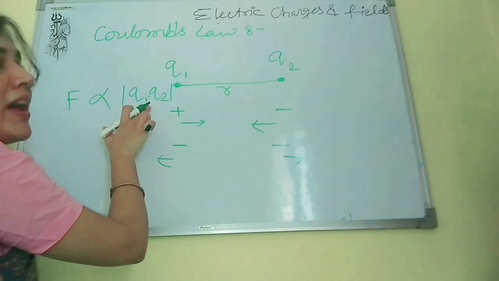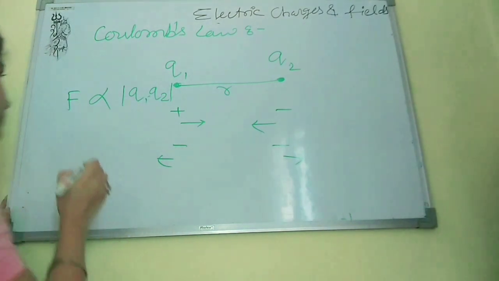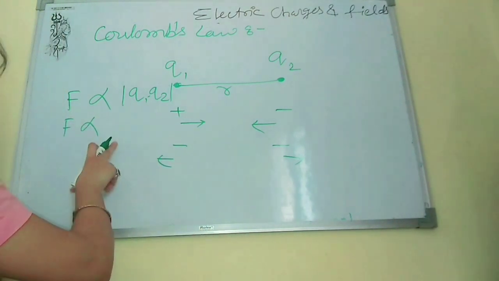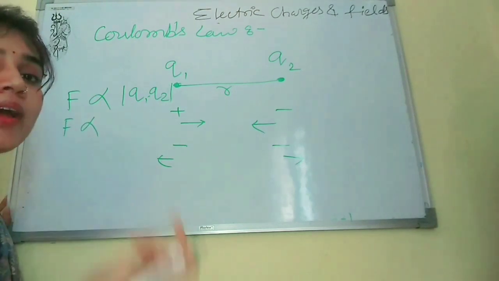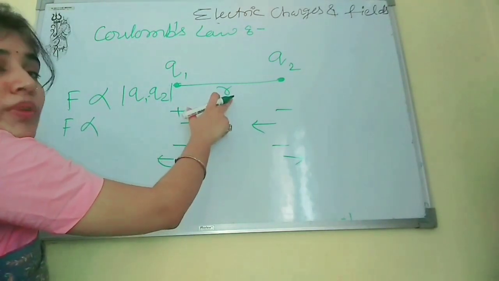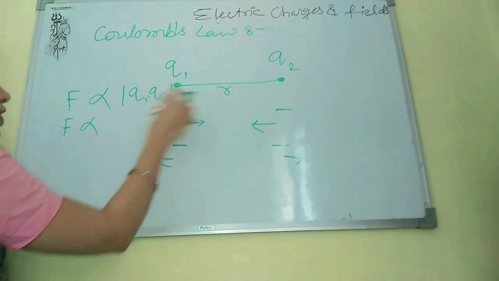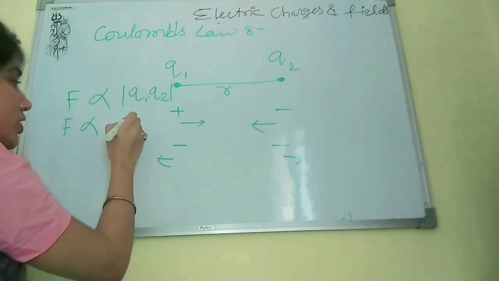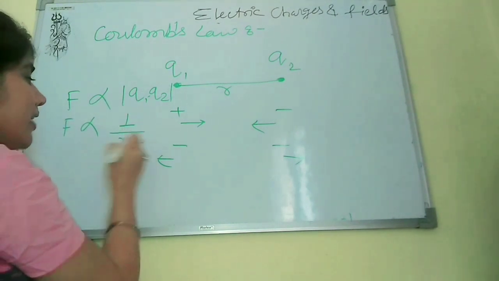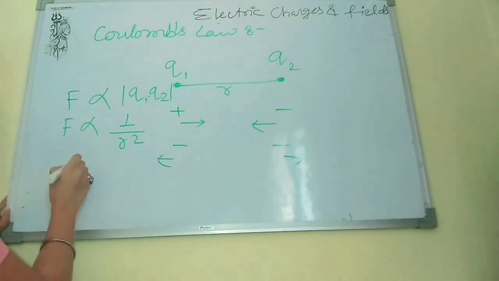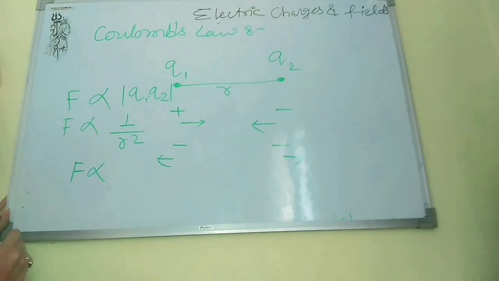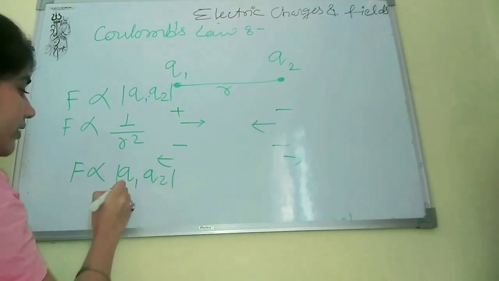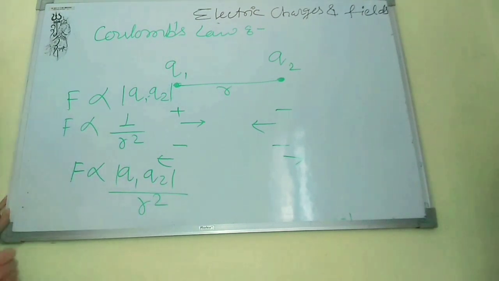And the second statement is that F is inversely proportional to the square of the distance between the charges. The square of the distance is r squared, and since it is inversely proportional, it will come as 1 upon r squared. So in combined form, how can we write it? F is directly proportional to Q1 Q2, and inversely proportional to r squared.